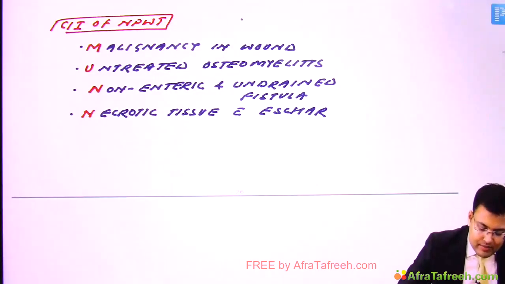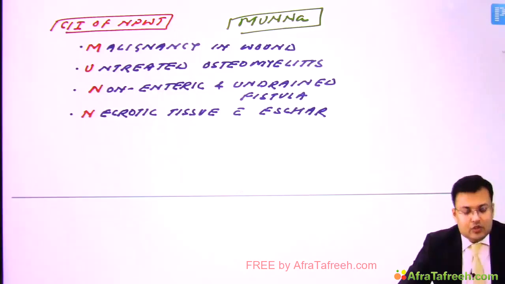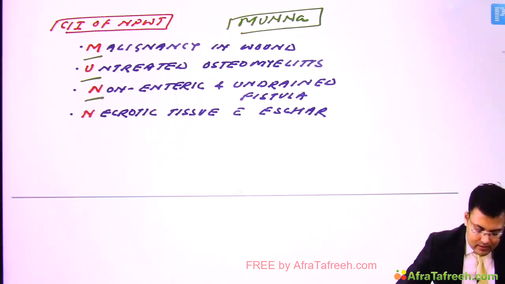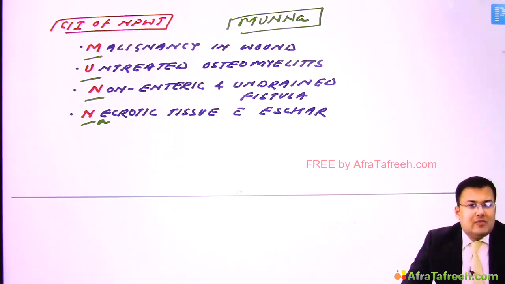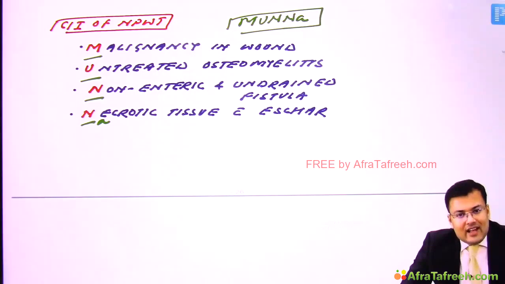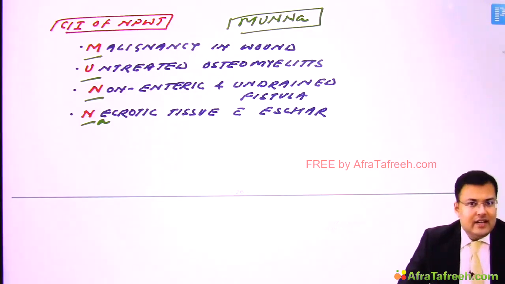Now how to remember, the mnemonic is Munna. Clear? Munna Bhai MBBS. So Munna: malignancy in wound, untreated osteomyelitis, non-enteric and undrained fistula, presence of necrotic tissue with eschar. So these are the contraindications of negative pressure wound therapy.